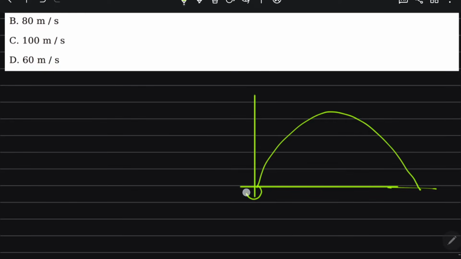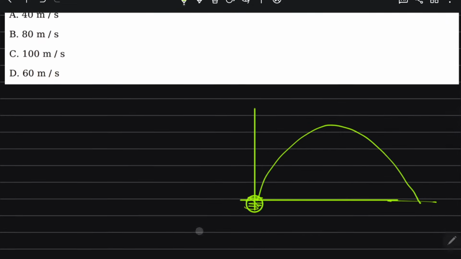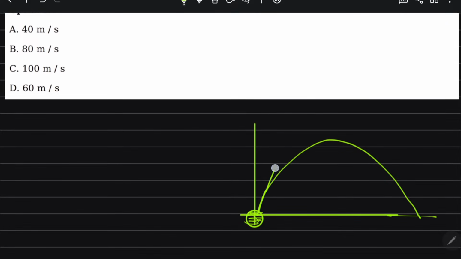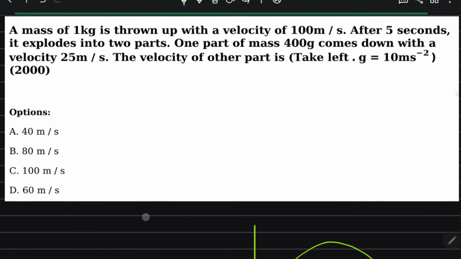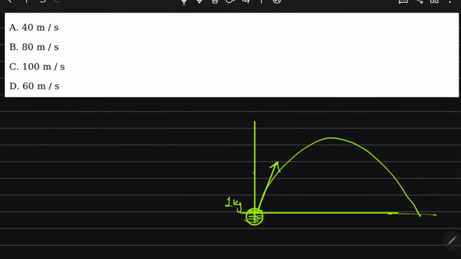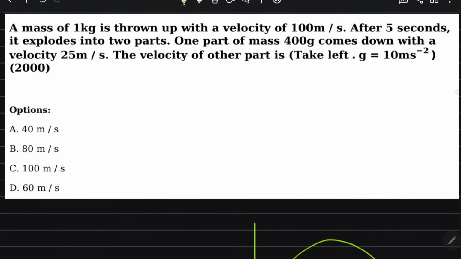Suppose this is a 1 kg mass thrown up with the velocity 100 meter per second.